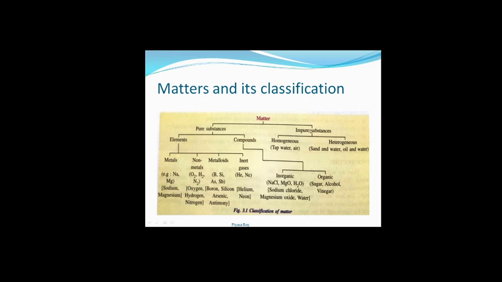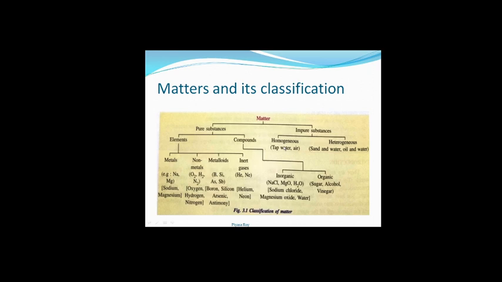Next, impure substances. These can be classified into homogeneous and heterogeneous, because impure substances may be both. For homogeneous substances we can give the example of tap water and air.